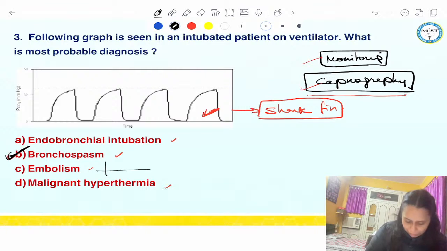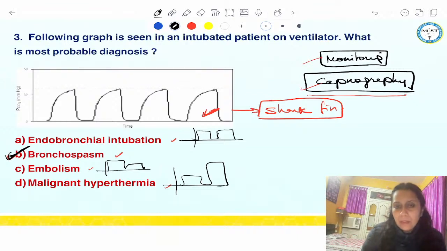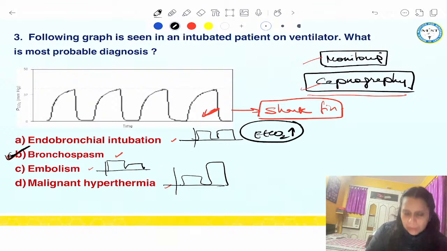In embolus, we would get a sudden drop. In malignant hyperthermia, we would get an increase. In endobronchial intubation, again, we will get an increase because the lung surface area of exchange has decreased, right? So in endobronchial intubation, EtCO2 will increase, but not like malignant hyperthermia, right?